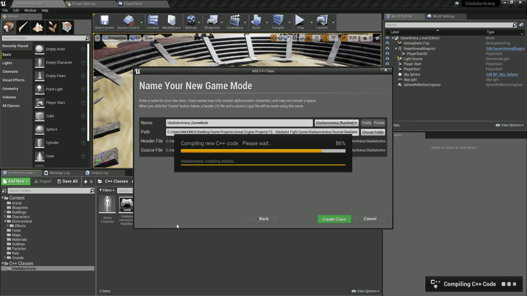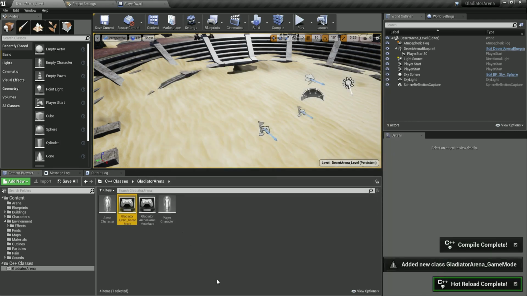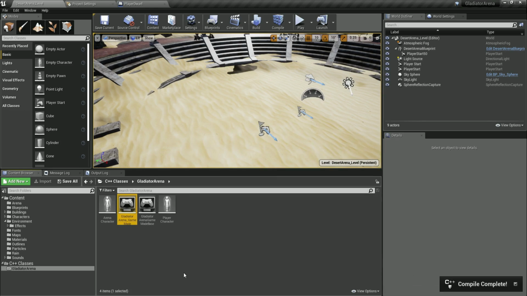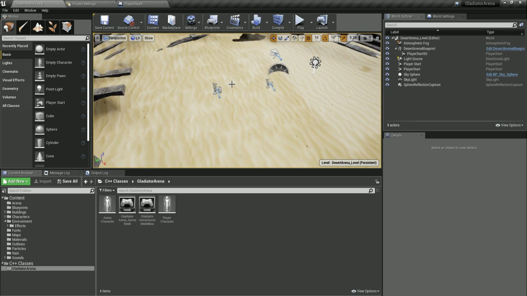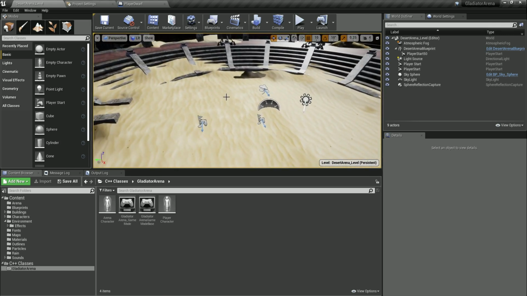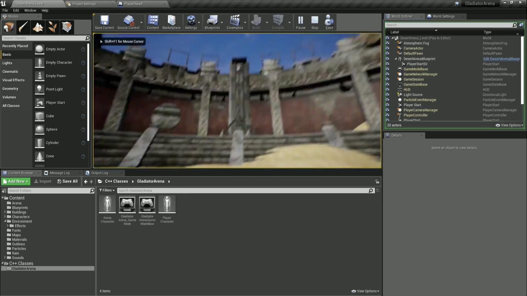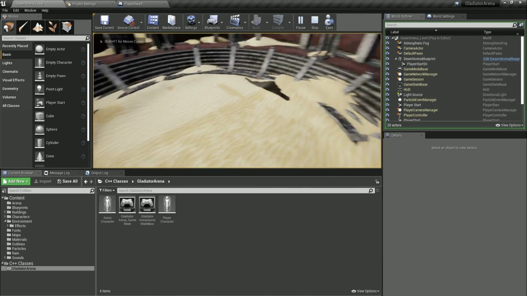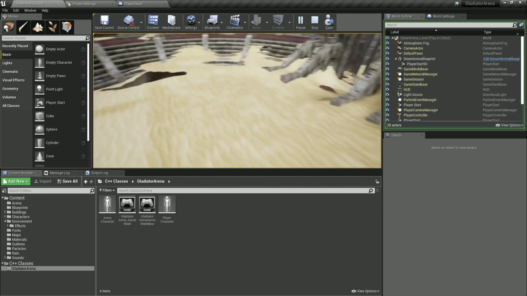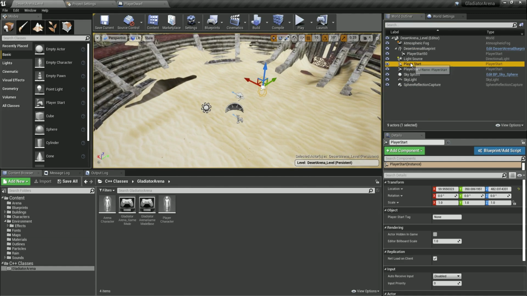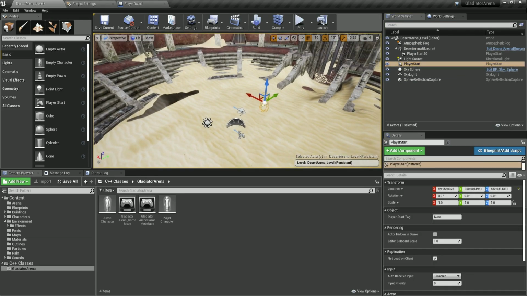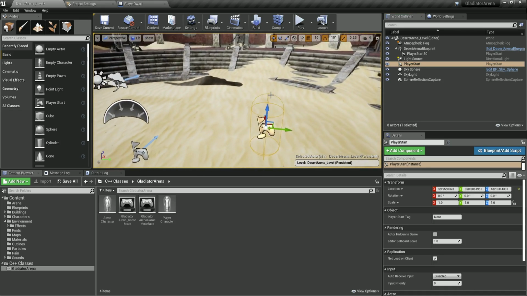I'm going to show you that, and we did this in our previous courses in the academy, depending on where we're watching this. Because if I go back, why I'm doing this, if I hit the play button, this is what we see. So what is happening over here? We don't have our player character. Let me just find the player start. So we have one player start and another player start. So I'm going to delete this player start so that this one is the only one that is left in the game. You see this one over here.